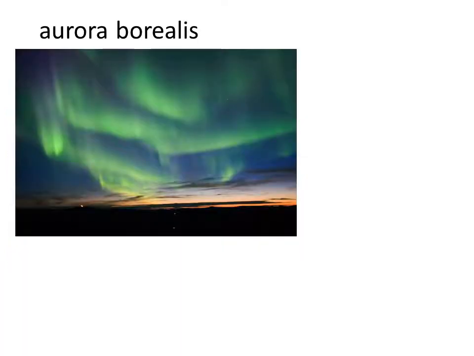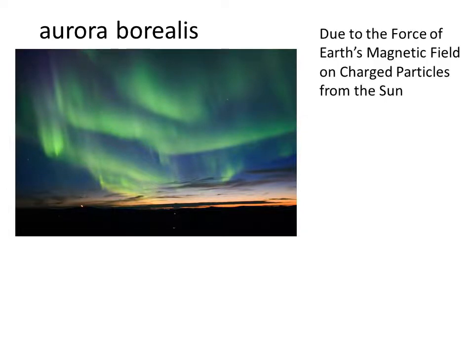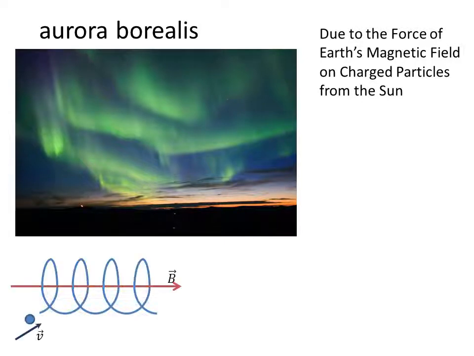The Aurora Borealis is one of the most beautiful phenomena on Earth. It turns out that we can explain them due to the force of the Earth's magnetic field on charged particles from the Sun. If we look at a charged particle with a certain velocity v, if it was perpendicular to the B field, we've already seen that it would follow a circular path, but since it has a slight angle to it, this path turns into a spiral, as we saw there. So charged particles like to spiral around magnetic field lines.